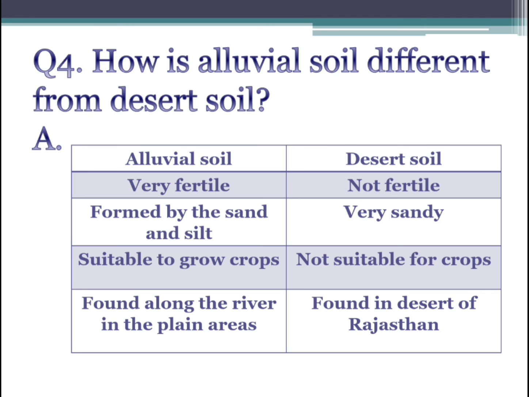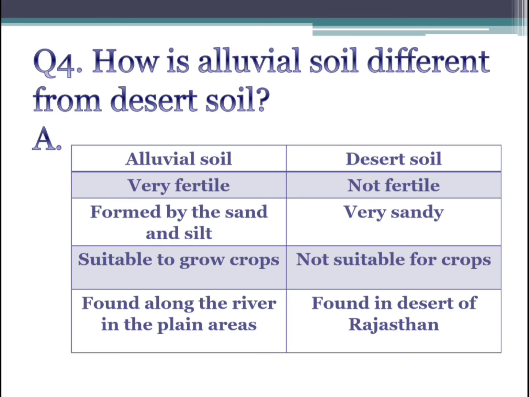Desert soil is not fertile, and alluvial soil is formed by sand and silt, and desert soil is very sandy. And alluvial soil is suitable to grow many crops, but desert soil is not suitable to grow crops, only the crops which need very little water. Okay, not suitable for crops, you can write it down.